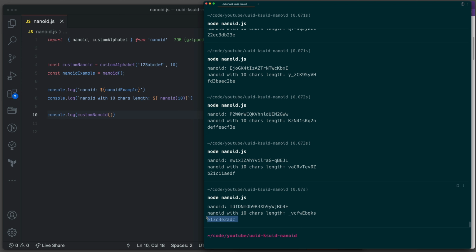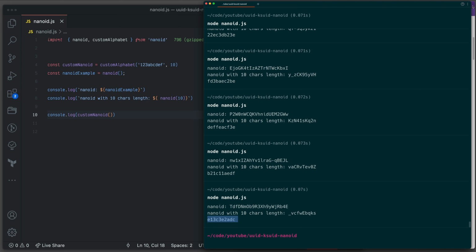So you can see I introduced 3 different packages or libraries, and they all come with different functionalities. Depending on your use case, you can use any of them. I have been using, for example, NanoID for a long time, and it works very well. The possibility of having duplicates is very little.